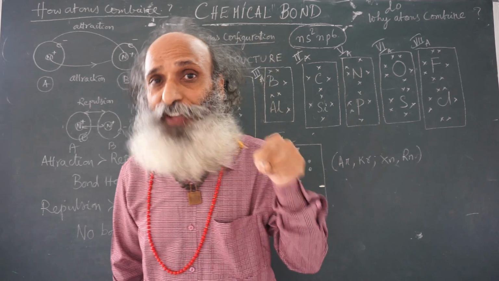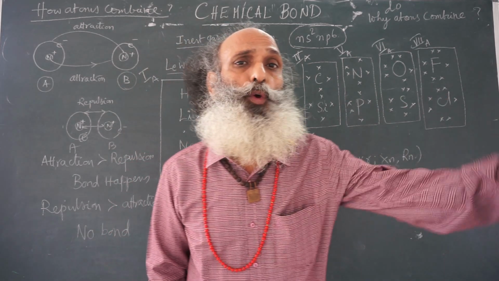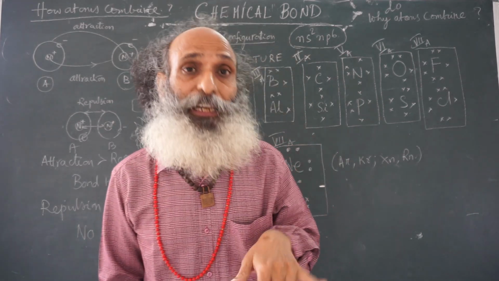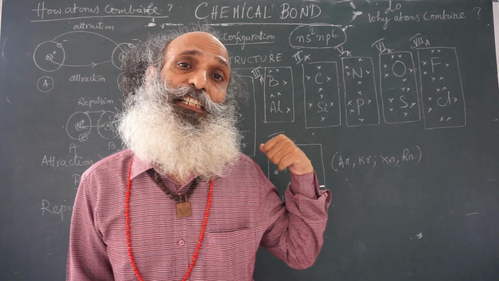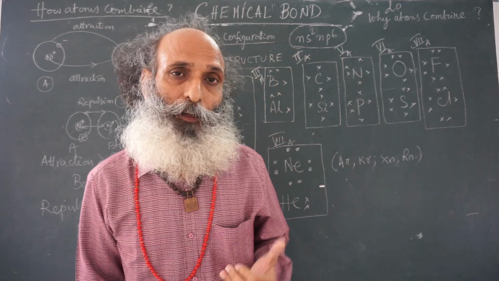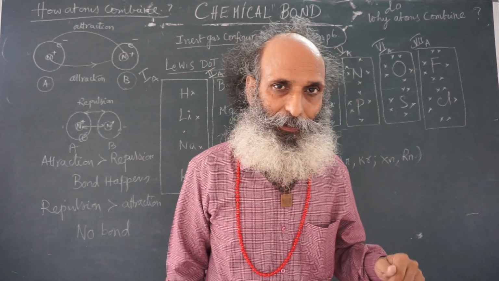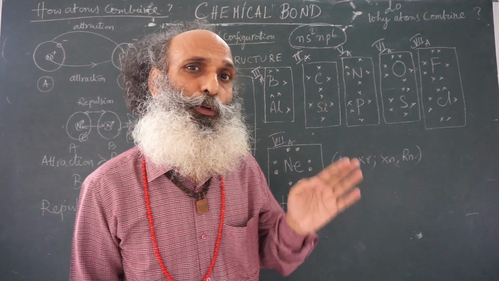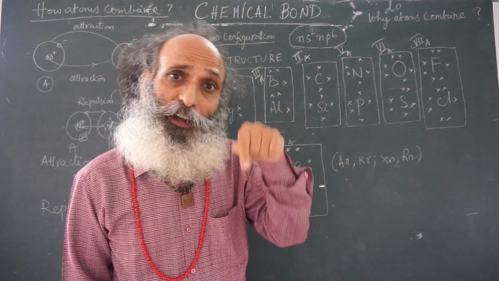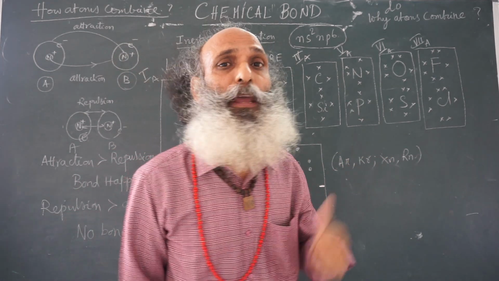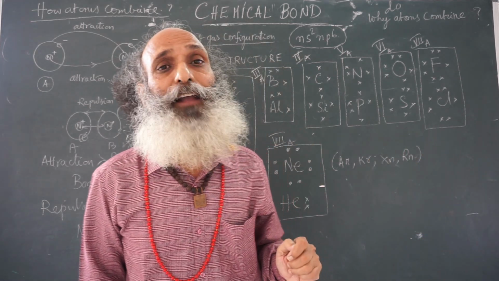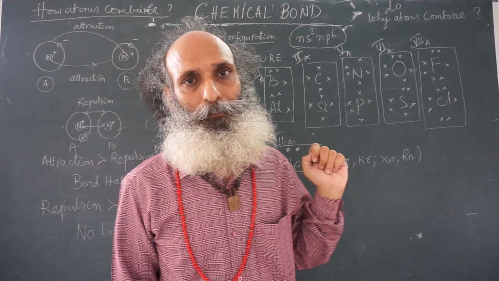Therefore, it has a natural tendency of losing an electron, and then it can acquire the stable configuration of neon. Whereas if you take fluorine, the atomic number is 9 and the electronic configuration is 1s2, 2s2, 2p5. Therefore, it is short of only 1 electron compared to neon. Therefore, fluorine tries to acquire 1 electron.